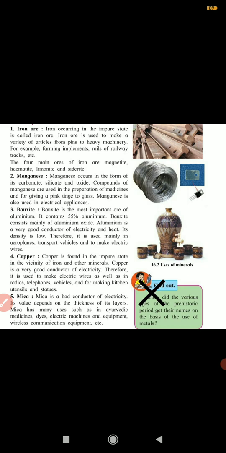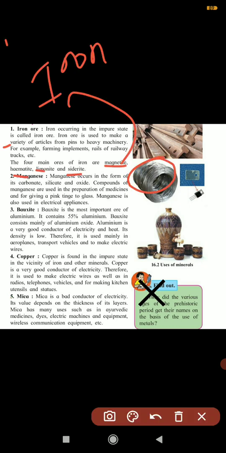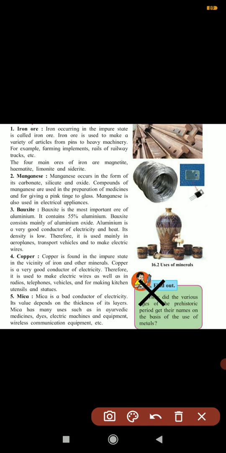Now next it is manganese. Manganese occurs in carbonate, silicate and oxide form. The compounds of manganese are used in the preparation of medicine and for giving a pink tinge to the glass. Manganese is also used in electrical appliances. Again, they are found in the form of carbonate, silicate and oxide, and used in medicine, for giving a pink tinge to glass, and in electrical appliances.